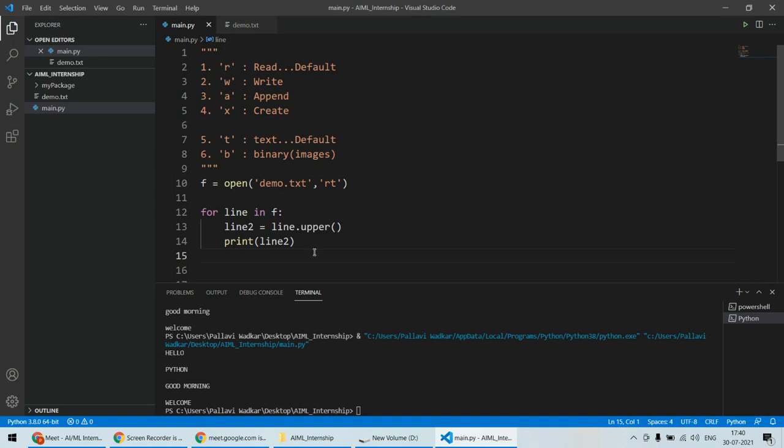Now this is all about opening the file for reading purposes. Whatever we have discussed is for reading purposes only. So we have opened the file in read mode or rt mode, or even if you do not specify any mode.